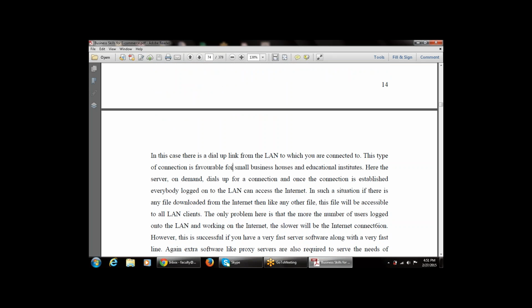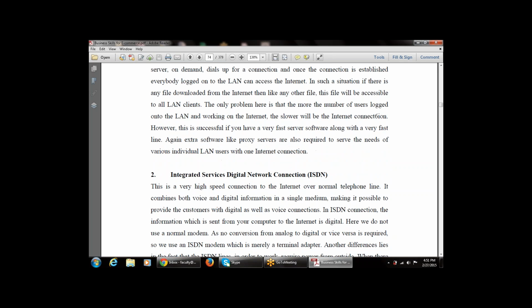That is, anyone who is linked with the internet can access the files. So that is dial-up on demand through LAN. First of all, make a connection with the LAN, then move forward and transfer the data from one part to another.